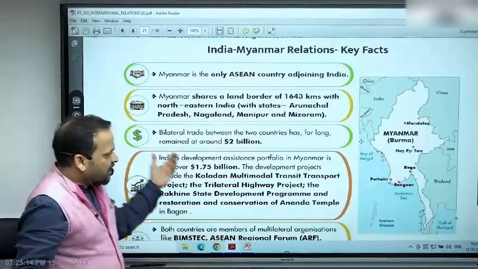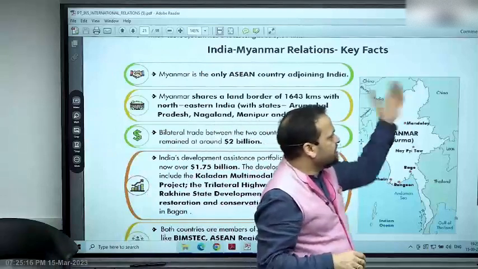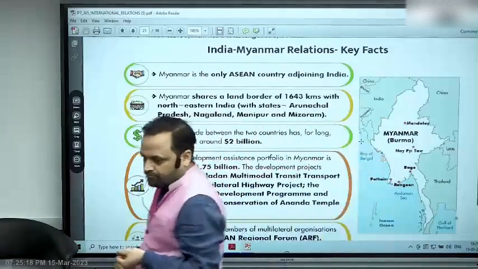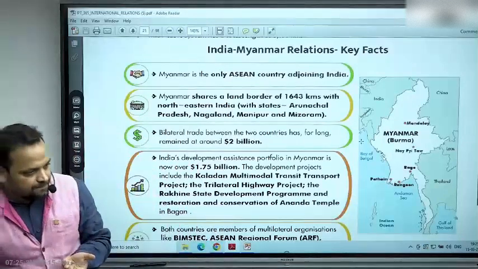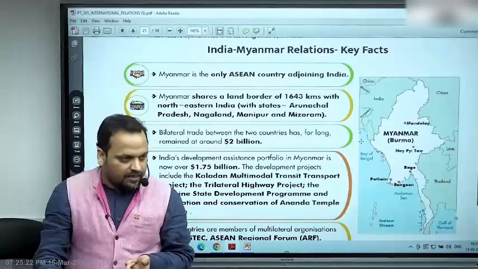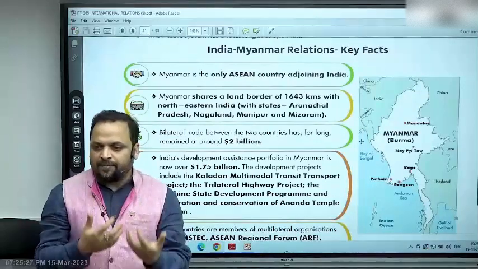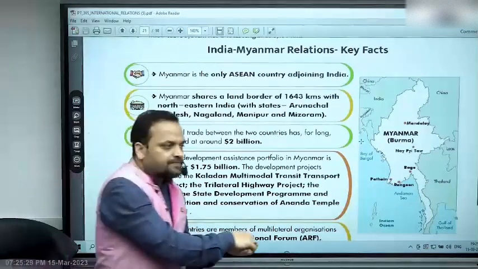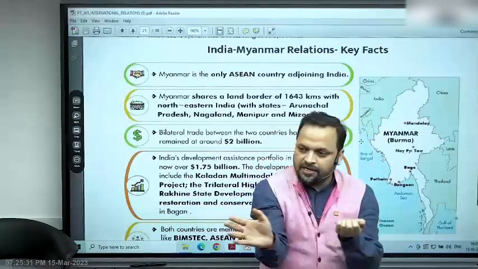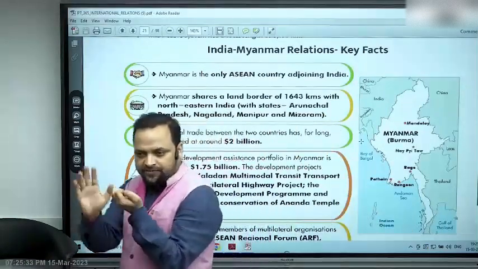Now, when you look at this boundary, it is shared between some of the sensitive states in India: Arunachal Pradesh, or Nagaland, or Manipur, or Mizoram. So if you see these kinds of states, one of the primary problems is that these states are landlocked. So any country surrounding them is important for access, for connectivity.